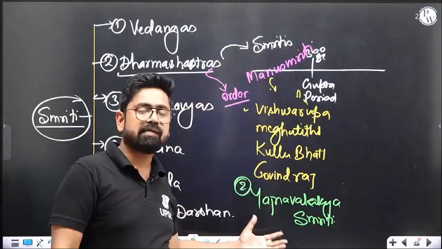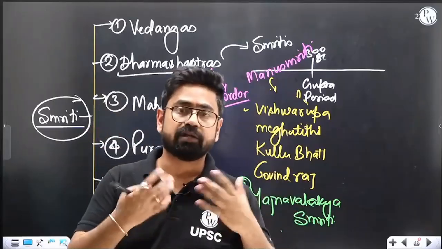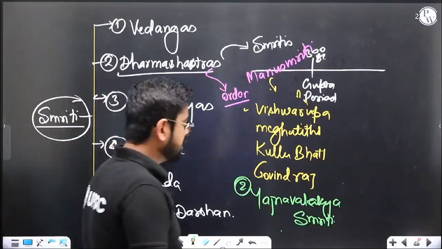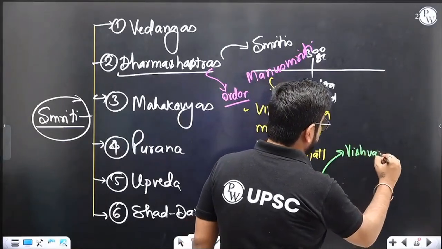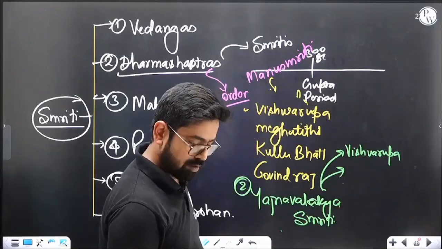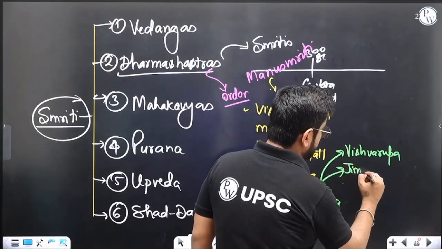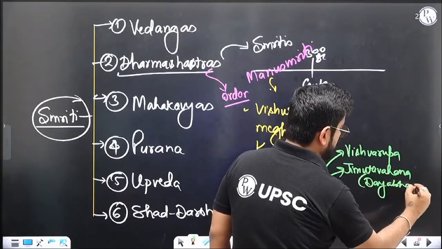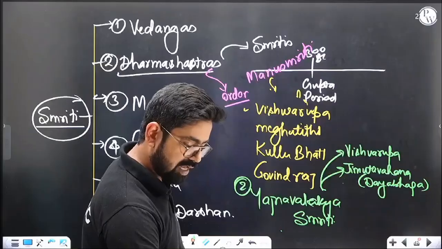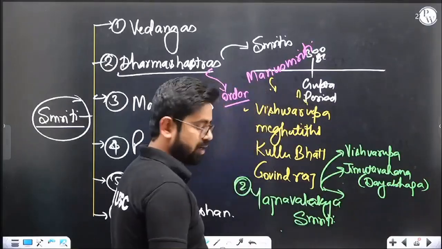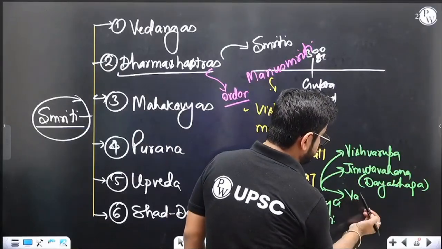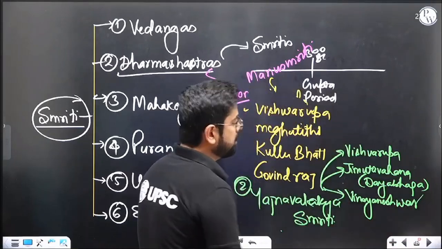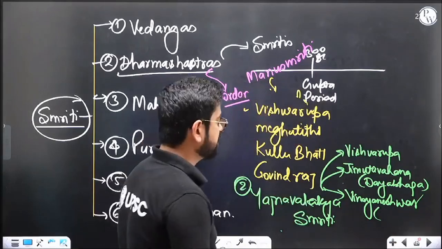We already discussed Manusmriti; Yajnavalakya Smriti will be talking on the same lines. So don't worry about what is written in Yajnavalakya Smriti, similar things. But the commentaries on Yajnavalakya are more famous. For example, there is one commentator Vishwarupa. Another commentary is by Jimutavahana, and he wrote the Dayabhaga. The last one is Vignaneshwar, and his book is called Mitaksara.